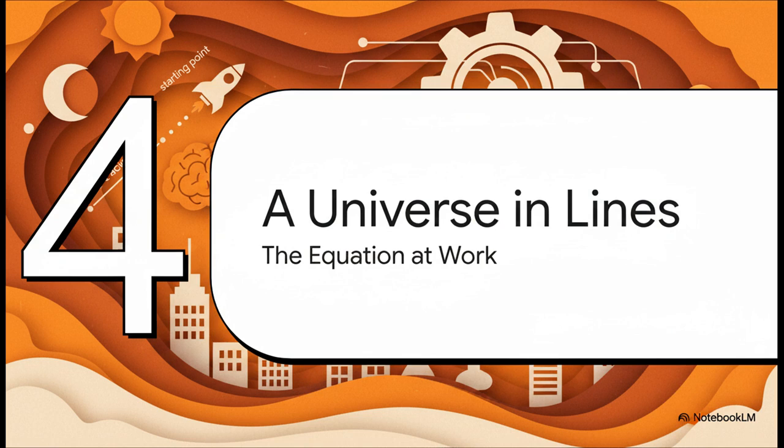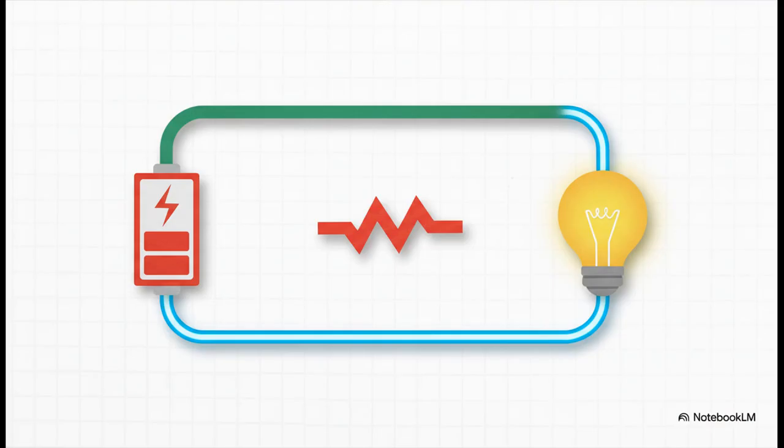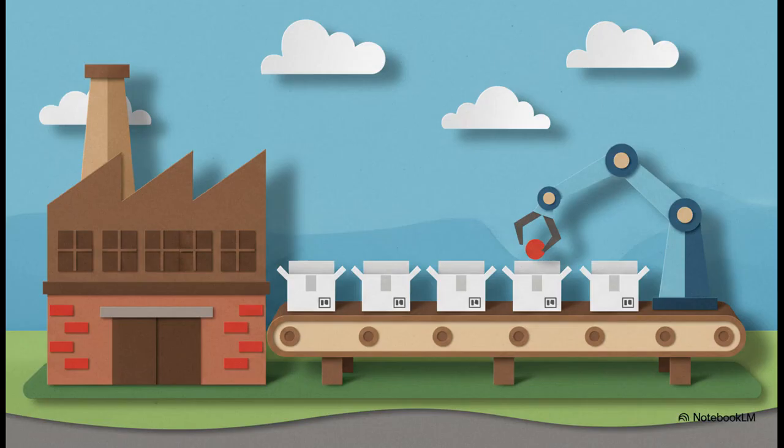Let's fire off a few examples. Take physics. Ohm's law. Voltage equals resistance times current. That's just y equals mx. It's a foundational law of all electronics. And yep, it's a straight line. Or how about business? The total cost to make something is your fixed costs, that's your B, your starting point, plus the cost for each individual item, your M, times how many you make. It's y equals mx plus b all over again.